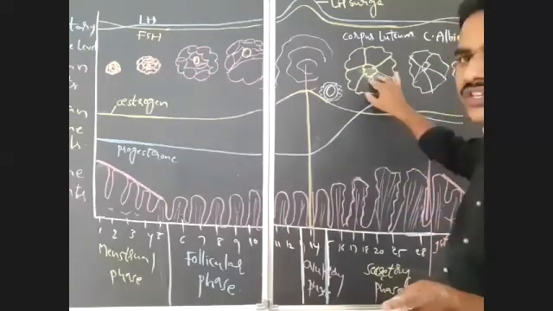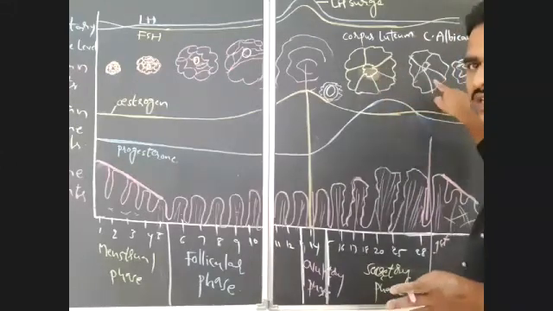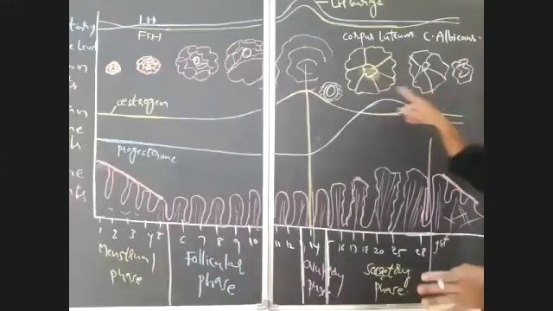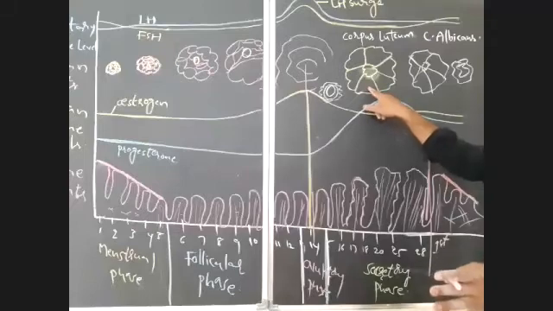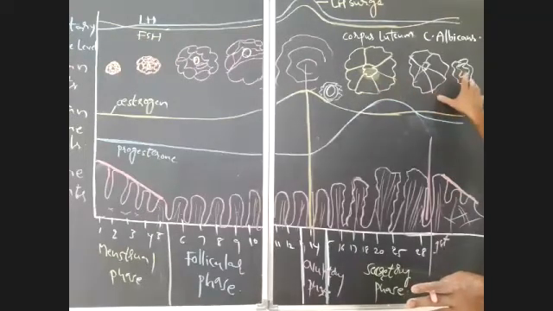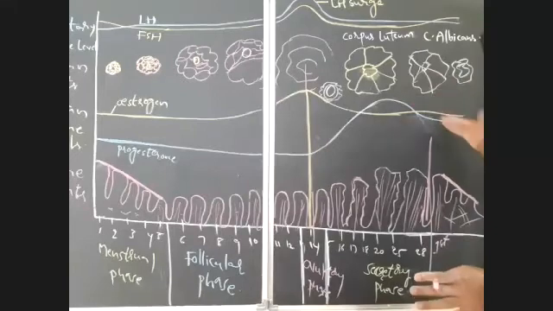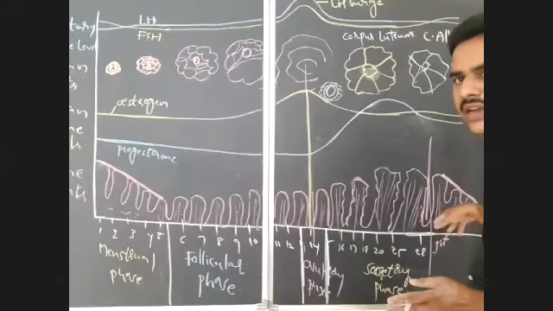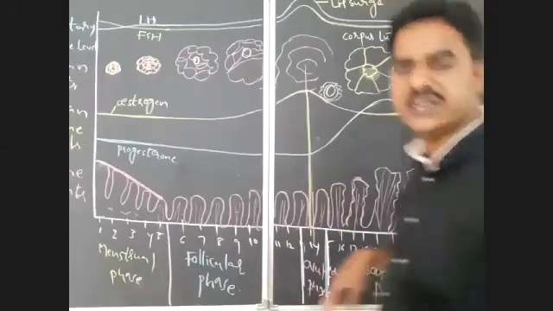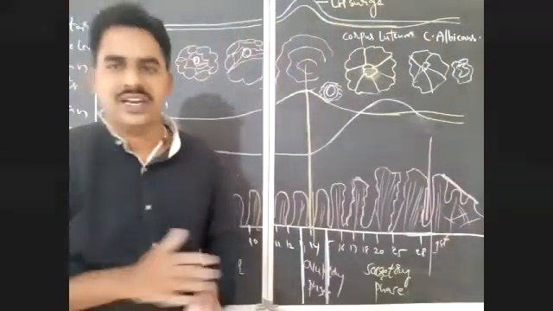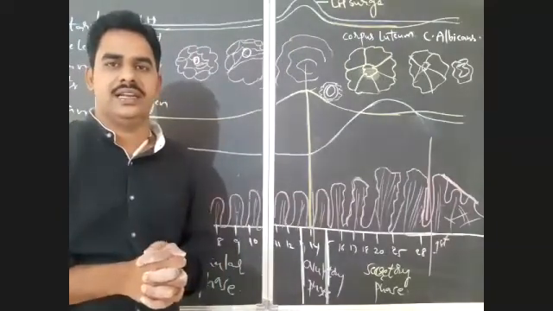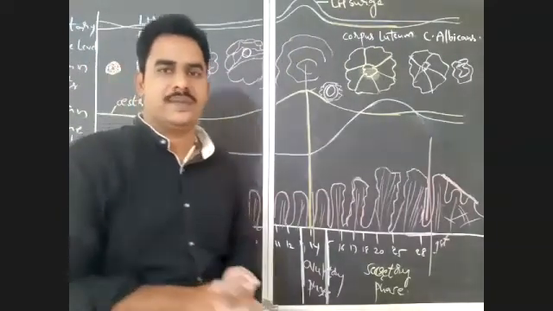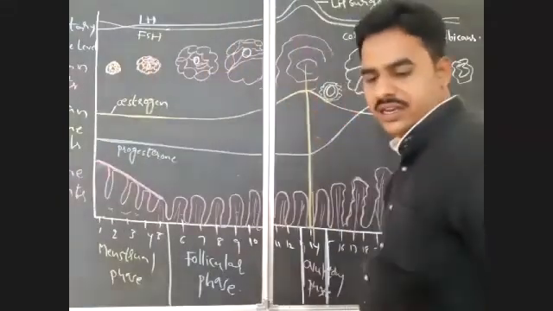If there is no fertilization, then what will happen? This yellow colored temporary endocrine gland, the corpus luteum, will degenerate and modify into corpus albicans. Then the progesterone level will decrease. If the progesterone level decreases, immediately what will happen? That leads to degeneration of the endometrium again. That is the beginning of the next menstrual cycle. So that is the diagrammatic or graphical representation of the menstrual cycle in a female human being.